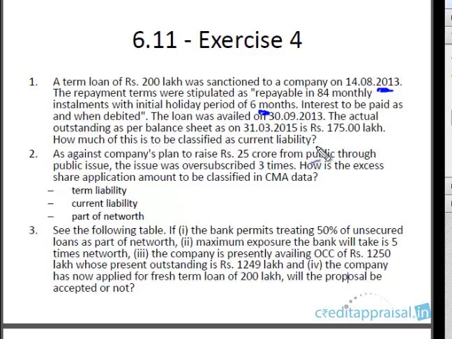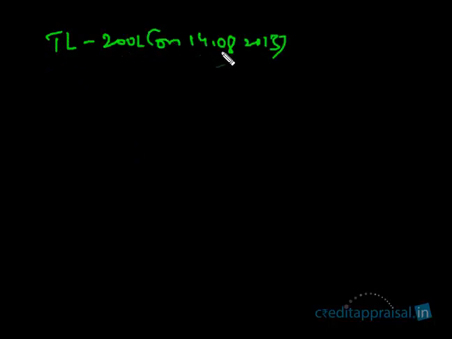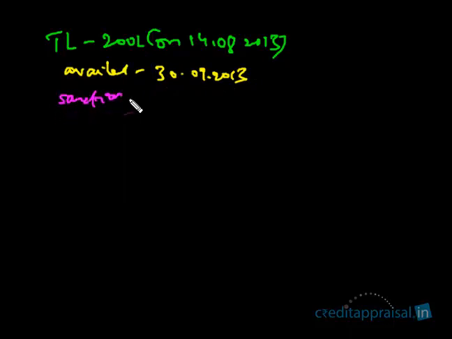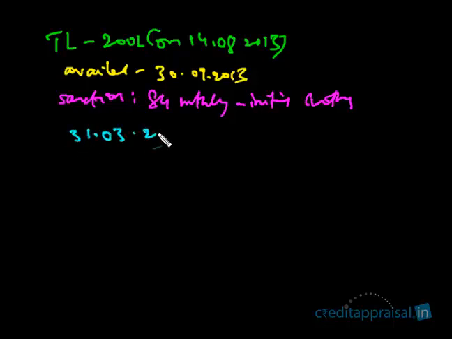This seems to be a lengthy question, so let us break it down. The bank has sanctioned a term loan of 200 lakhs on 14 August. The company availed it on September 30th. What are the sanction terms? The bank said you repay this loan of 200 lakhs in 84 monthly installments, and there is an initial holiday period of 6 months. The actual outstanding as on 31/3/2015 was said to be 175 lakhs.